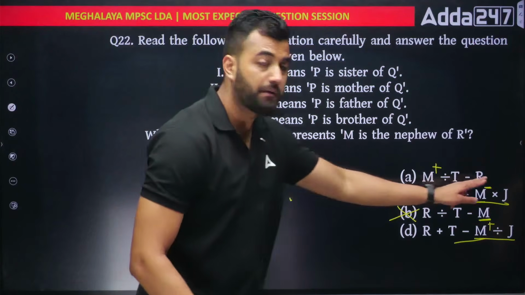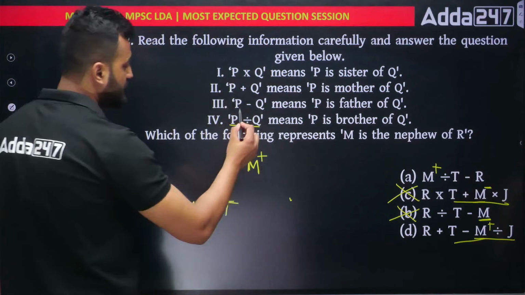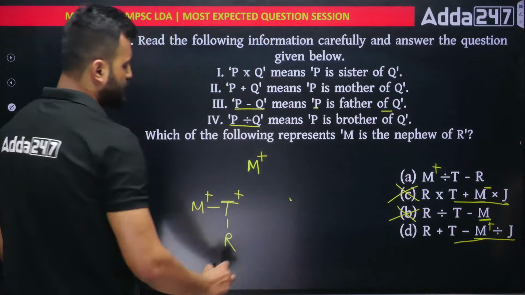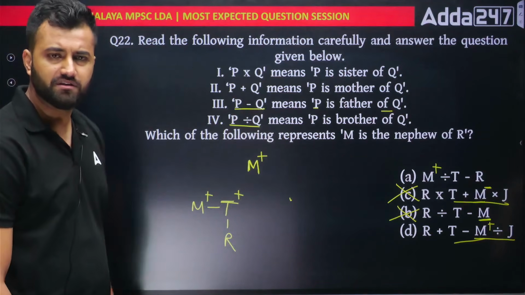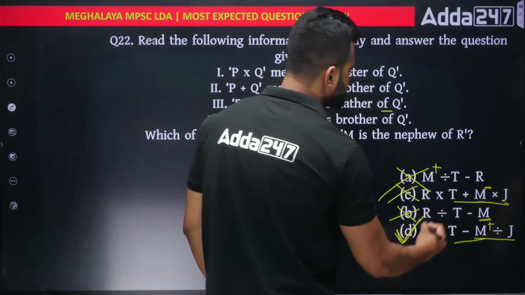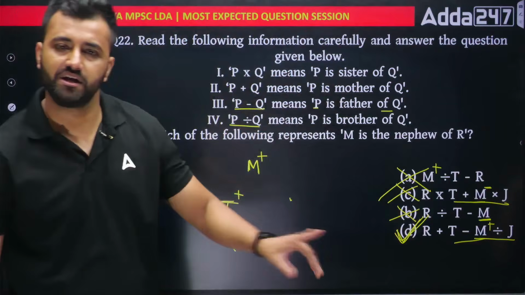Next, T minus R is given. T minus R means what? T minus R means T is the father of R. So T will be the father of R. Do you see M as the nephew of R here? No, right? This is the reverse. So that means option number D will be the right answer. No need to solve because it's time waste. Delete, tick and move ahead.